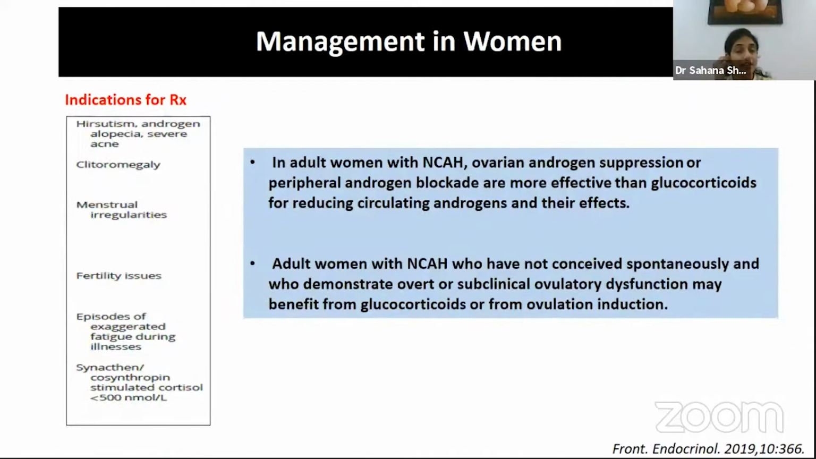Now, coming to management in women. Again, like I already said, if hyperandrogenic symptoms are the predominant concern, one could use either glucocorticoids, estrogen-progesterone, or anti-androgens. But if somebody has fertility issues, if infertility is a major concern, then these patients would definitely benefit from glucocorticoids. Again, those who still do not respond to glucocorticoids would benefit from ovulation induction therapies.